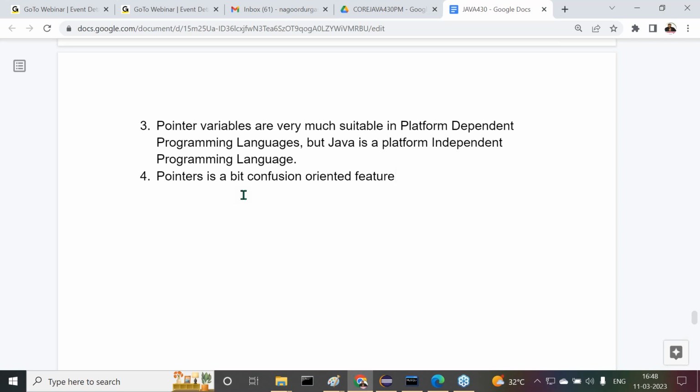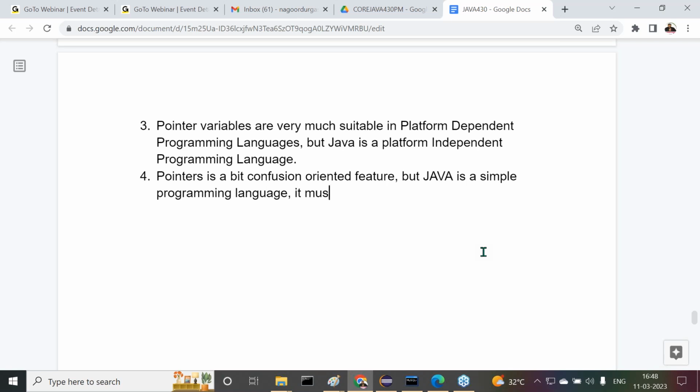Pointer is a bit confusion oriented feature. But come on, Java is what? Java is a simple programming language or not? In the Java history, some people wanted to prepare a simple programming language. So Java is a simple programming language.